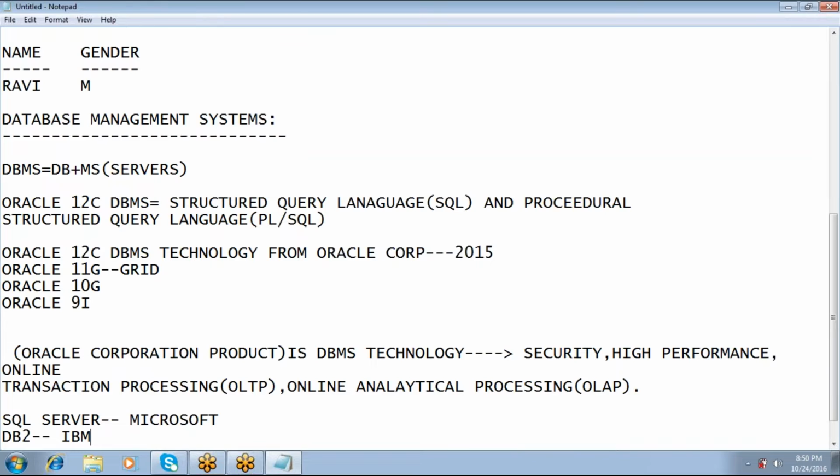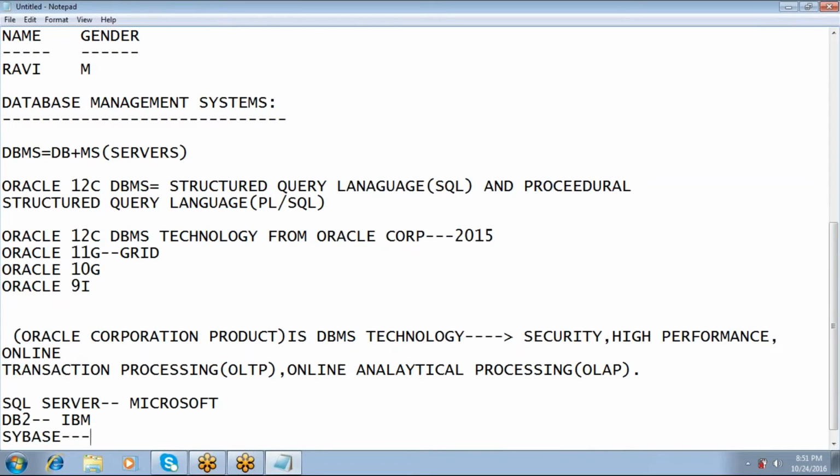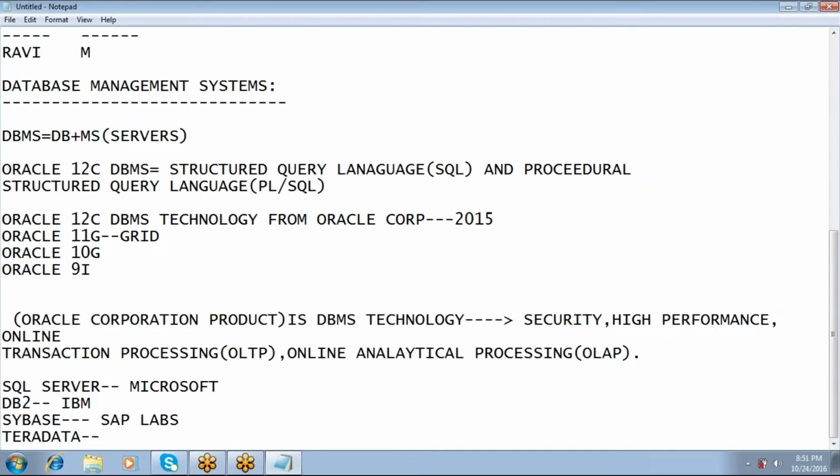Sybase is an SAP Labs product. Are you following me? Yes. And Teradata is a Teradata Corporation product. So these are very good technologies which are available in the market.